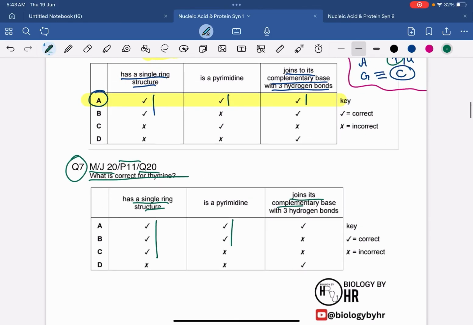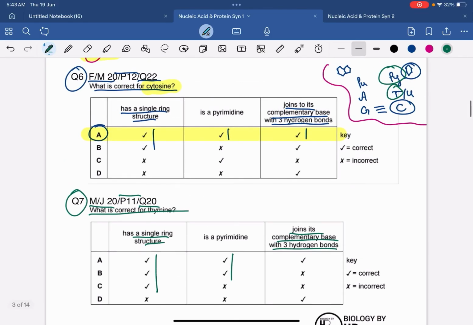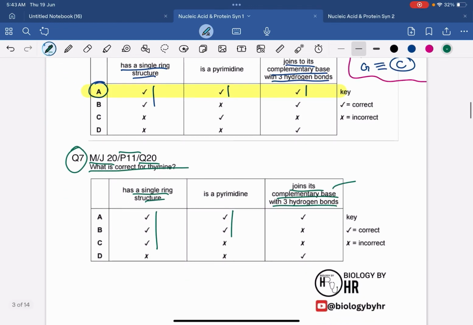It joins its complementary base with 3 hydrogen bonds. No. Thymine joins with the adenine, which is its complementary base. What is its complementary base? Adenine. And it joins with 2 hydrogen bonds to the thymine, right? Thymine joins with 2 hydrogen bonds with the adenine. So this is incorrect. So the correct answer over here would be option B, right? Why is it incorrect? Because over here they have written 3 hydrogen bonds and the correct is 2 hydrogen bonds. So yeah, I hope that this is clear to all of you.